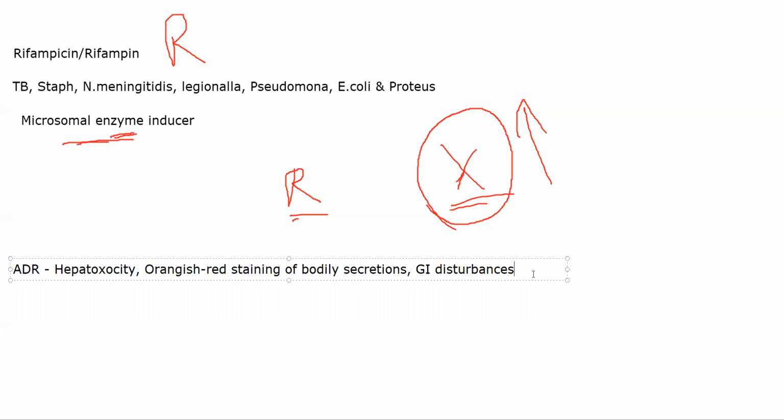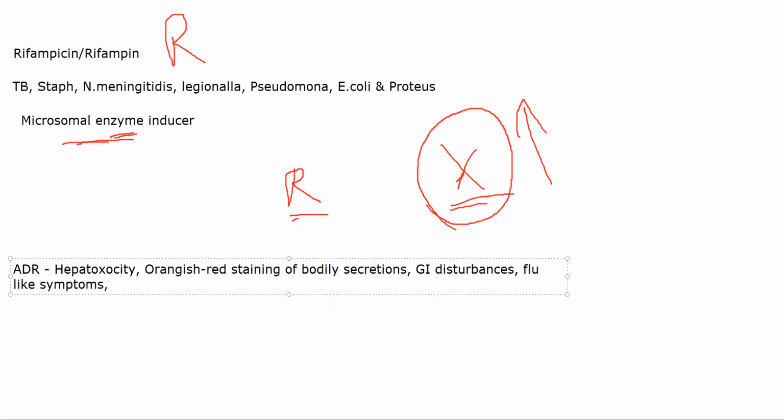That is why it is important to know about adverse effects, at least the main ones. It will cause flu-like symptoms: chills, fever, rigors as well, sometimes body ache. I'll just write it as flu-like symptoms.